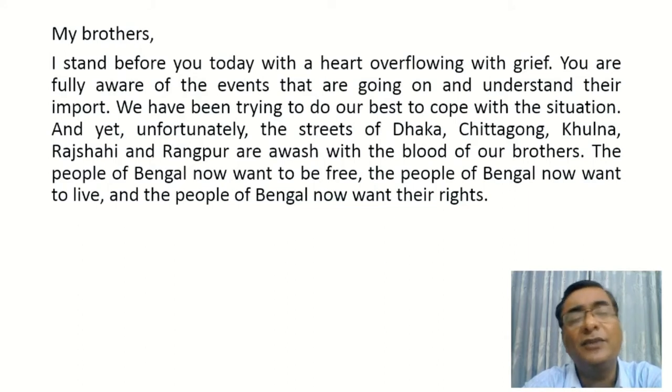And he was saying people of Bengal now want to be free. So he knows the sentiment of the people of Bangladesh. He knows that the people of Bangladesh want freedom. He also knows that the people of Bengal want to live, and the people of Bengal now want their rights. And these aspirations, these expectations of the people of Bangladesh were fully known by Bangabandhu Sheikh Mujibur Rahman, and that's why he was basically telling the thoughts of Bangladeshi people in his speech given on 7th March 1971.